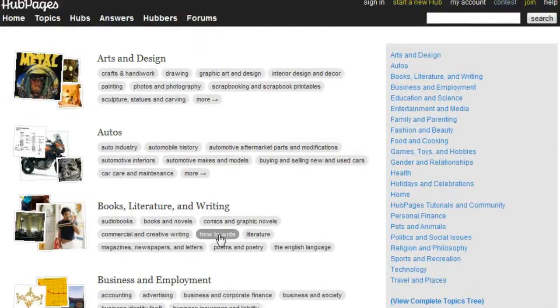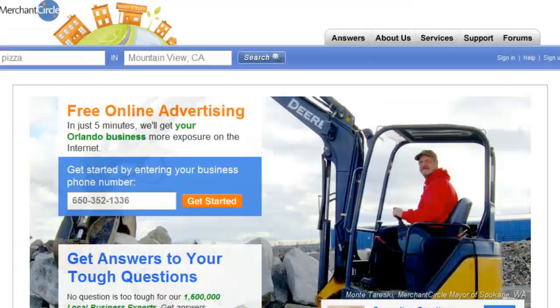Folks, the goal here is to get, if you don't know by now, millions and millions of people, or hundreds and hundreds of people, or whatever number of people you can to your website and get them clicking on your ads for things that are relevant to your topic. So with that said, every little bit of traffic helps. So let me show you another source that you can use to get tons of traffic, and that is Merchant Circle. Merchant Circle is a great location for you.